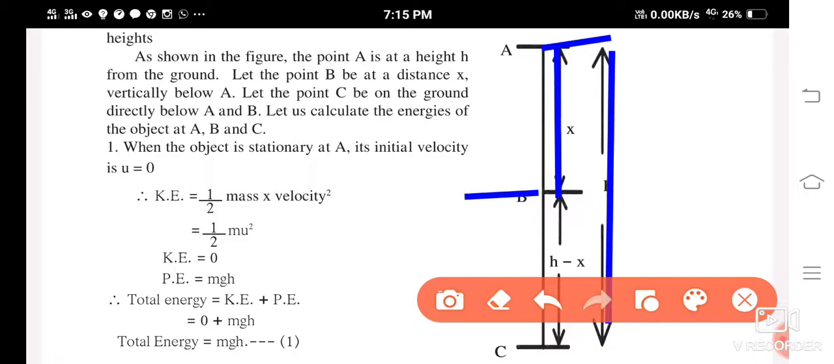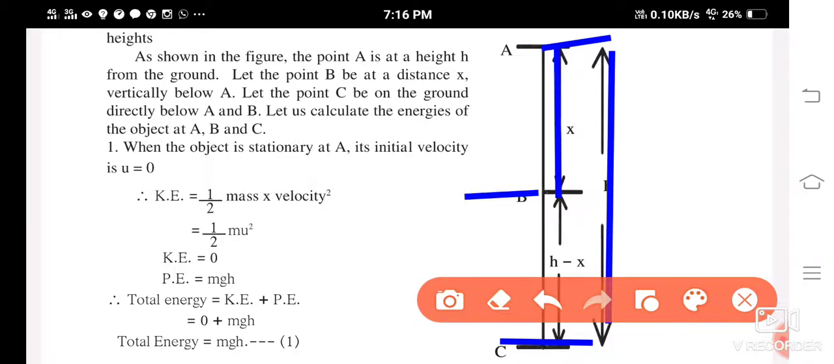From A to B, the distance is x. And A to C, you can see the distance is h. Let the point C be on the ground directly below A and B. So you can see this C point which is there, this is on the ground. So let us calculate the energies of the object at A, B and C.